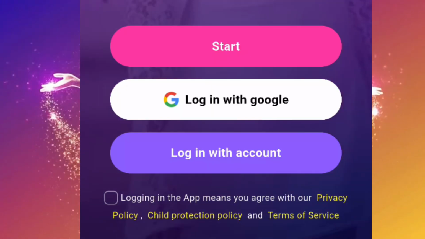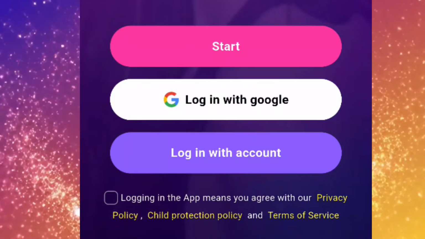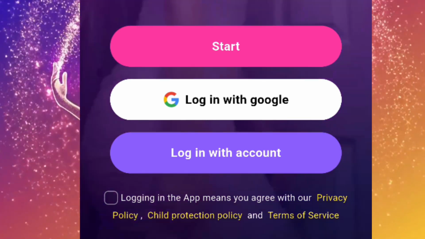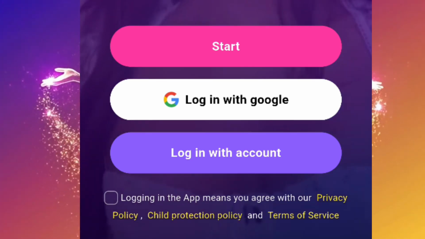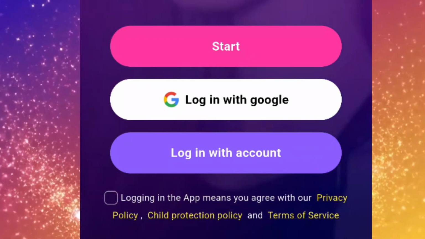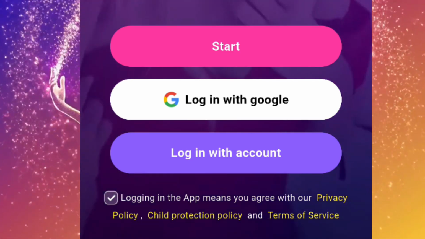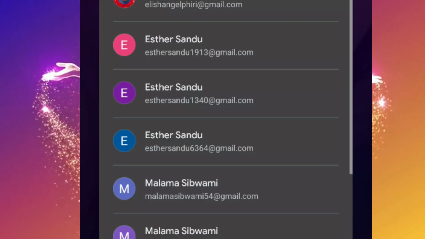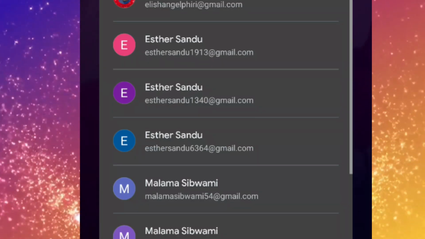After you click the link, this is the interface that you're going to see. What you do is you click Start or click Login with Google, right? So before you do that, you can check in that box which is in the bottom left corner, and then you hit Start. All right, so when this loads up, choose an email address with which you're going to register.